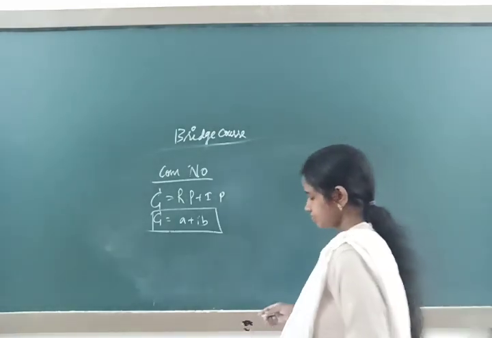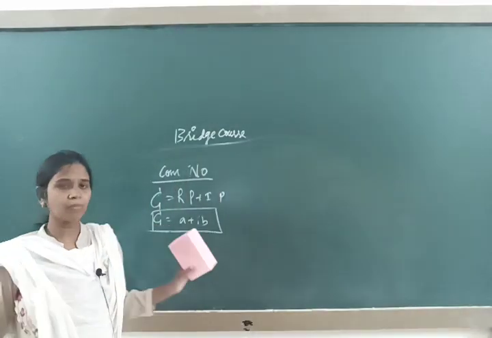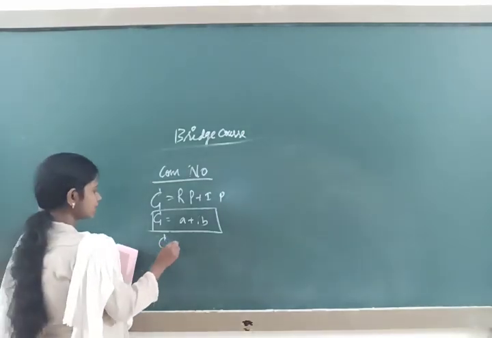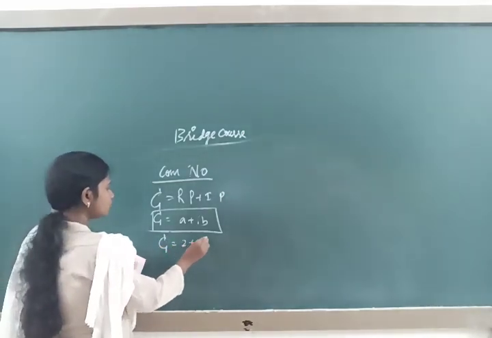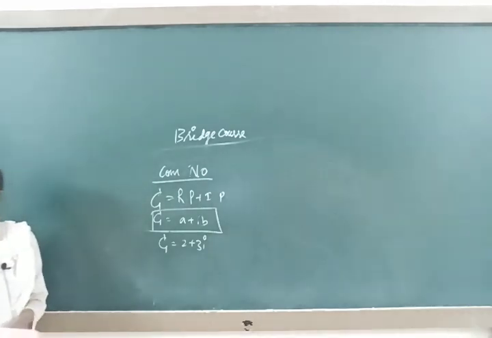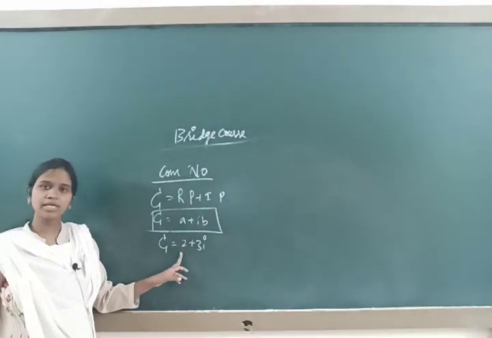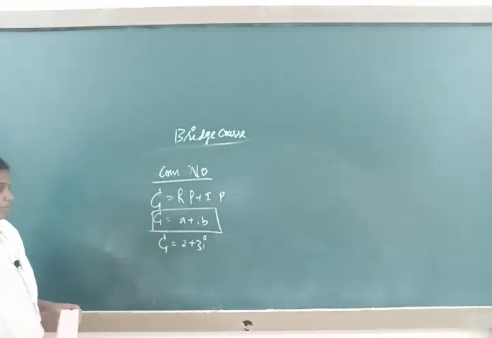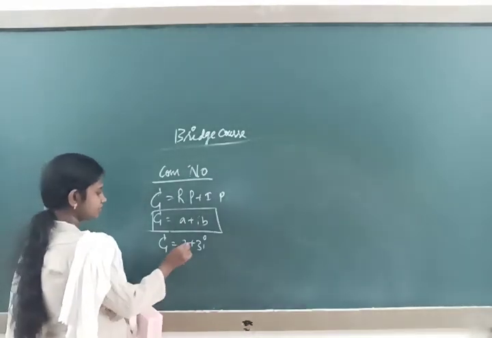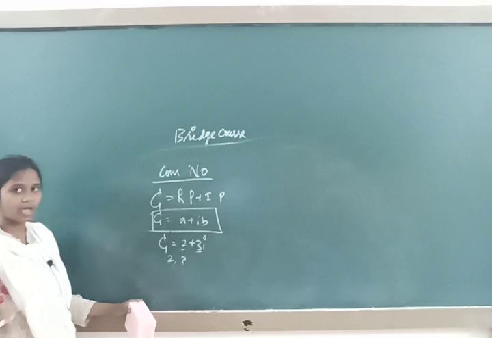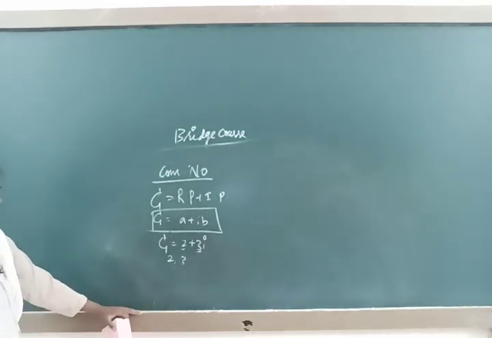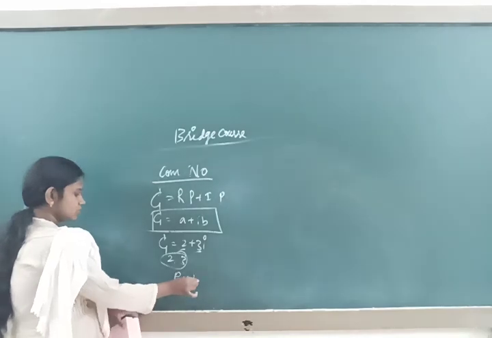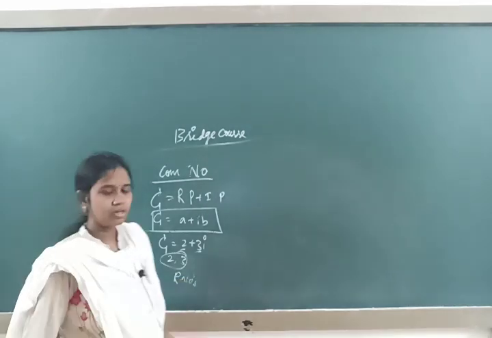How? See, this is what I have taken generally. If I give a specific example, say 2 plus 3i. In this, which is our real part? 2 is the real part and 3i is the imaginary part. Whereas 2 and 3, leaving out i, only 2 and 3, are real numbers.